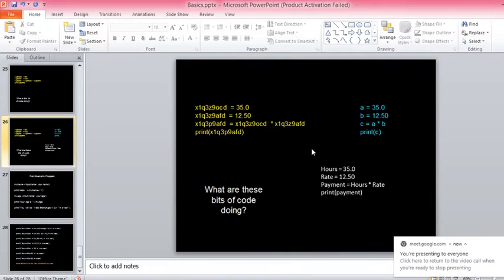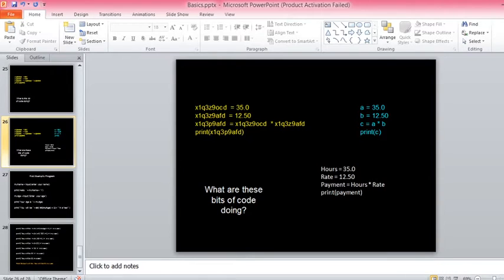Okay. So in the first example, the names were random in nature, so I couldn't identify the purpose of the code. In the second example, I can understand a little: I am finding the product of two numbers. That's the guess I can make. But from the third example, I can clearly tell I am finding the payment of an employee based on the hours and the rate. So when you are naming variables, you should have some purpose for the names.